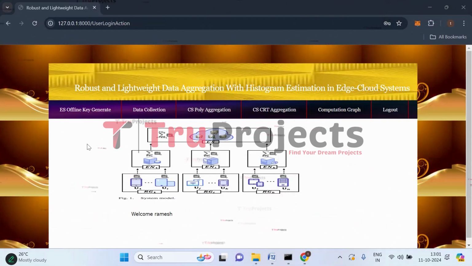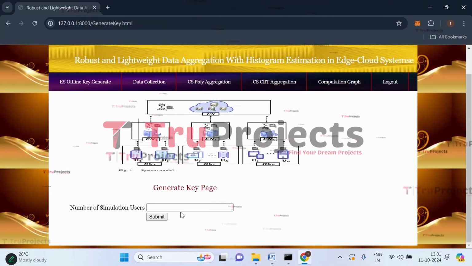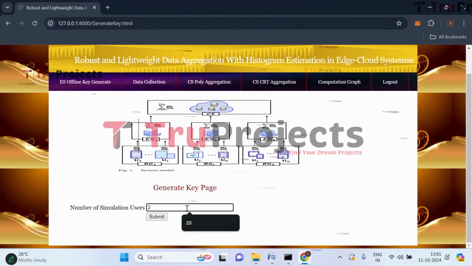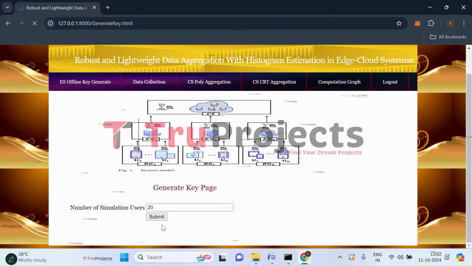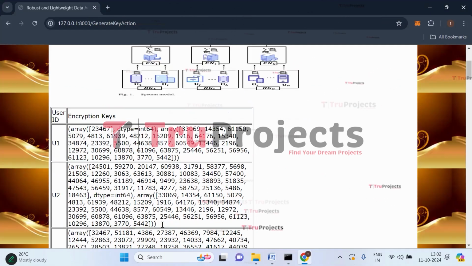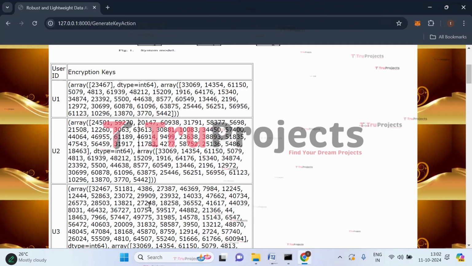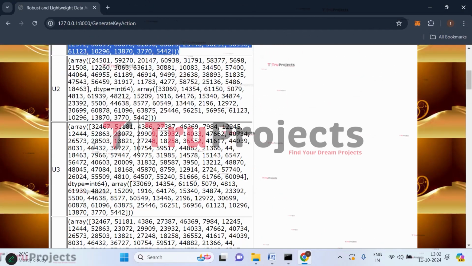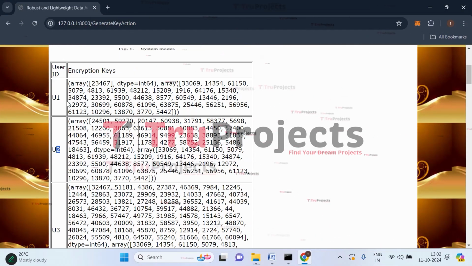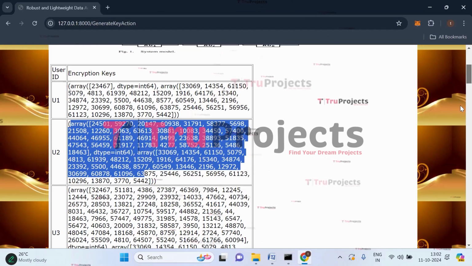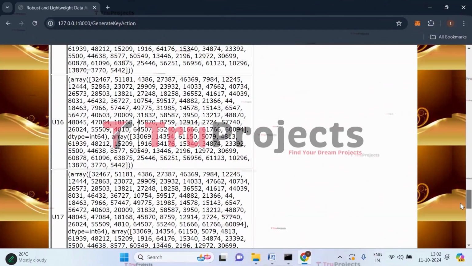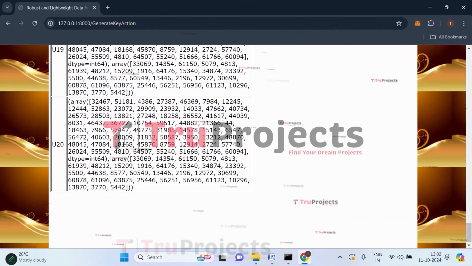Now let's generate keys for the users. So click on the ES offline key generate link. Here we need to simulate users. So let us simulate 20 users. Click on submit. And here we can see a table displaying the generated keys. Here the first column contains the user ID and the second column contains the generated keys. So for user one, this is the key generated, and similarly for user two, this is the key generated. In the same way, for all the 20 users, keys have been generated.